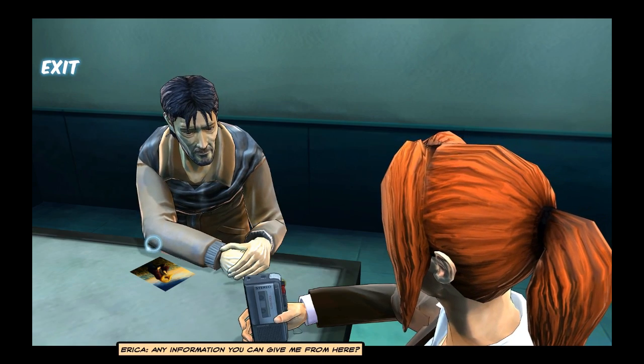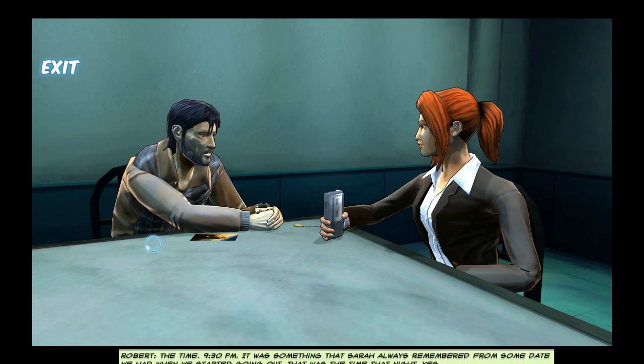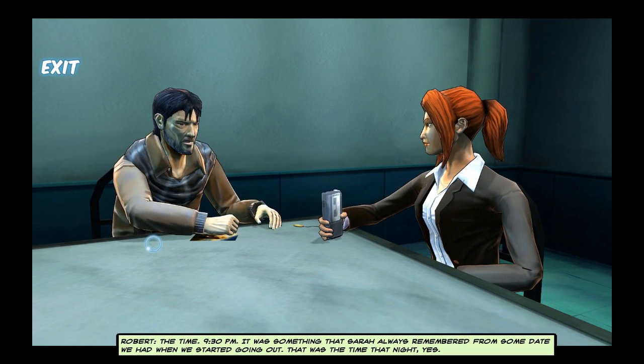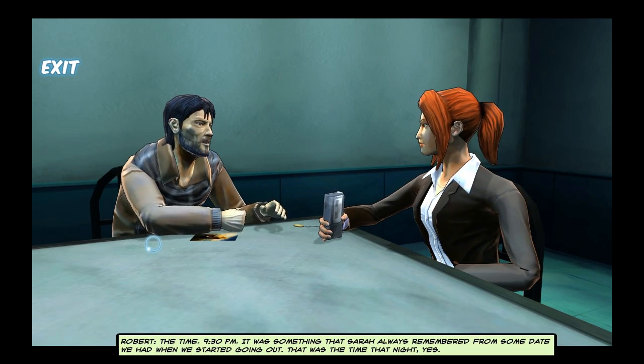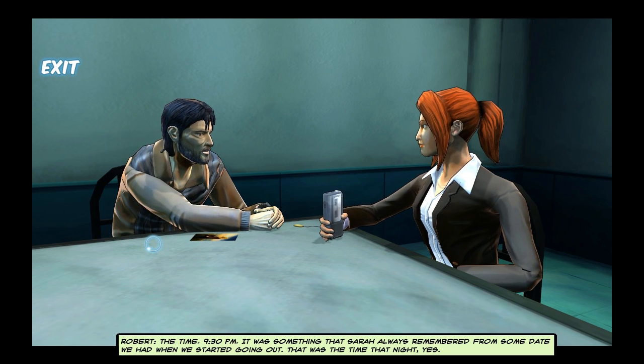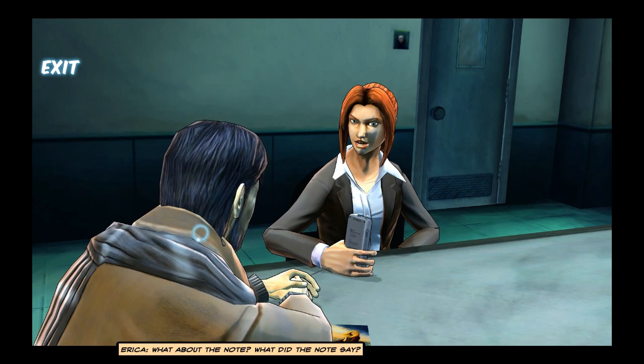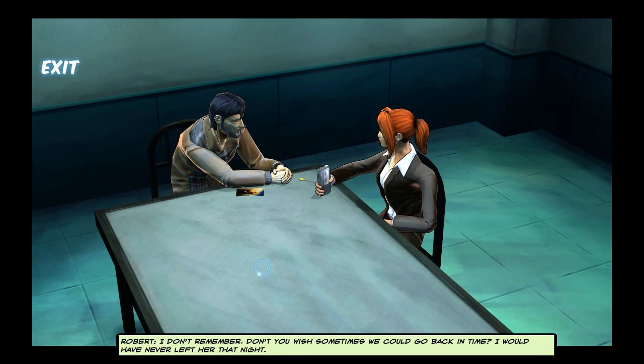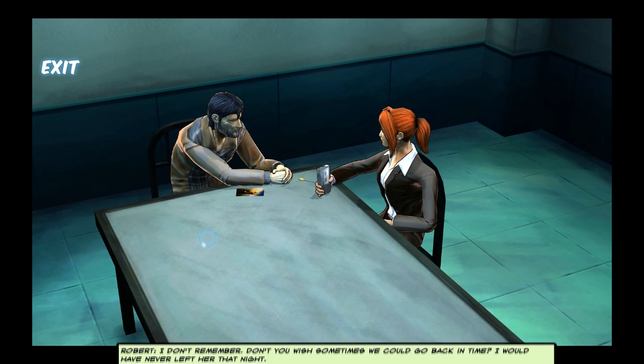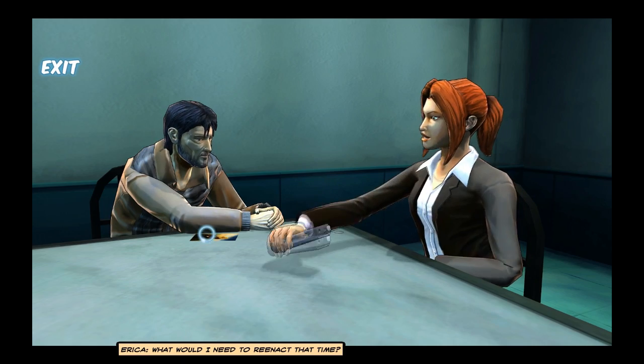Any information you can give me from here? The time. 9:30 p.m. It was something that Sarah always remembered from some date we had when we started going out. That was the time that night. Yes. What about the note? What did the note say? I don't remember. Don't you wish sometimes we could go back in time? I would have never left her that night. What would I need to reenact that time?